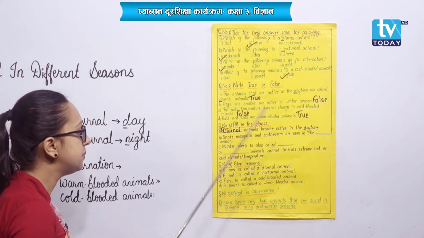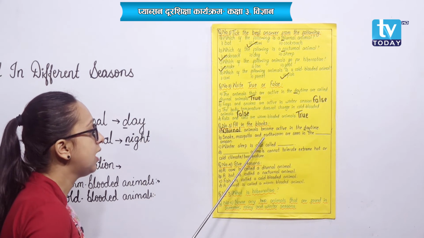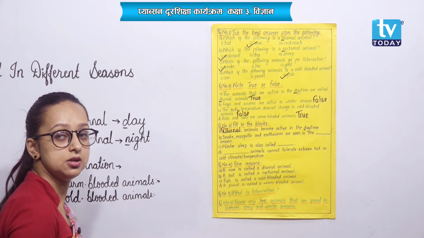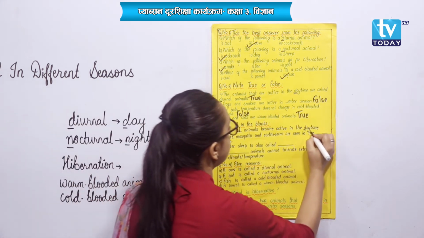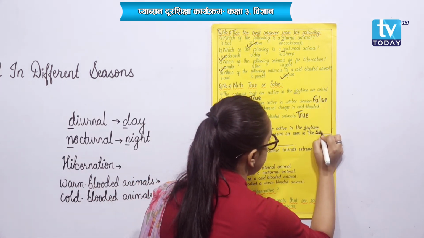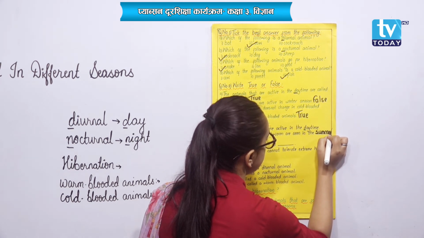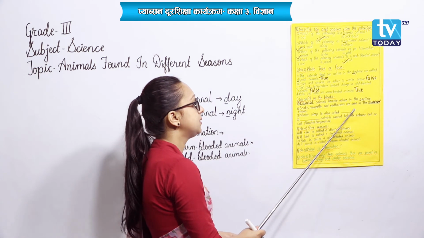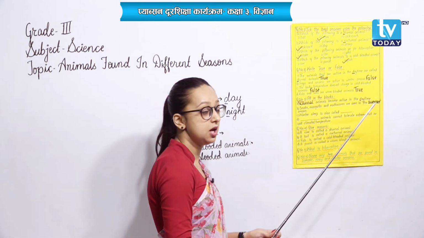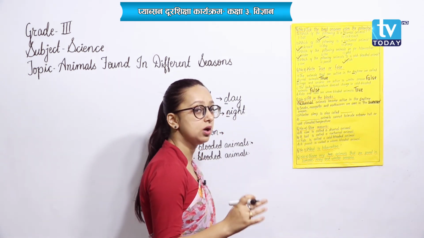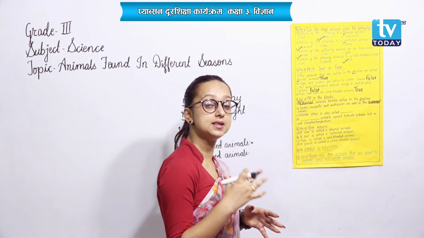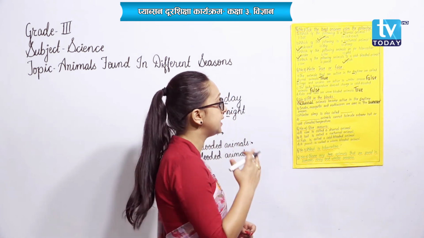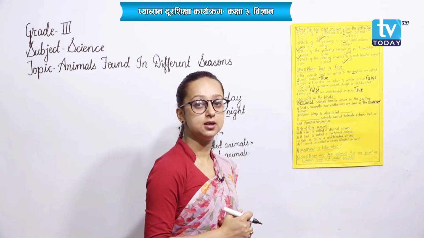Similarly, number B, snake, mosquito and earthworm are seen in dash season. Usually they are seen in summer season. These animals like snake, mosquitoes, earthworm, they are seen in summer season. But what happens as their home, that is hole, gets filled with water in rainy season, also in rainy season they come out of their places.